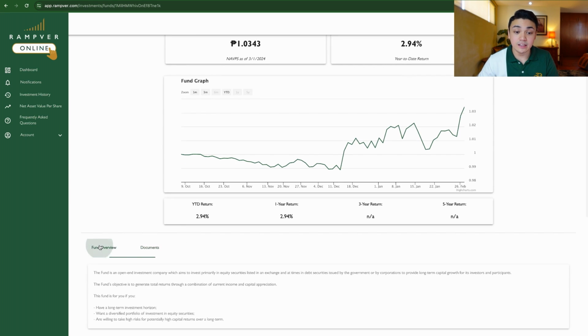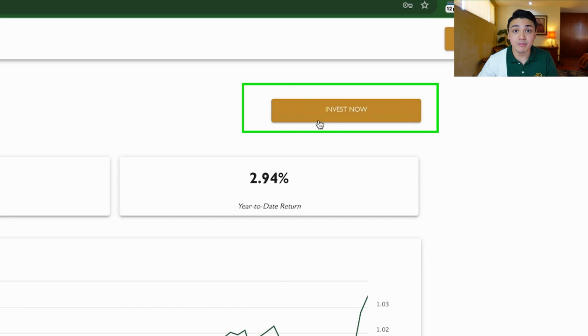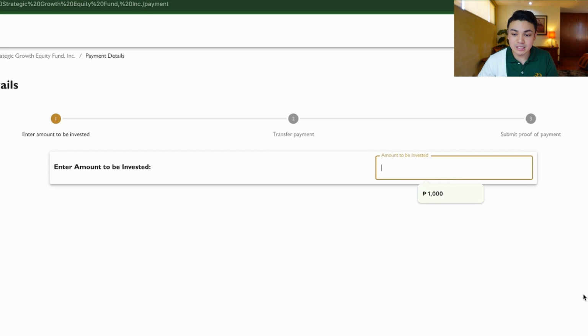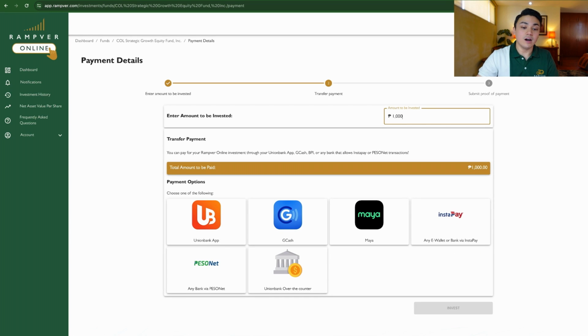So, decided na ako that I want to invest in this fund, and I'll do that by clicking Invest Now. If I click Invest Now, I will be led to this page. So payment details. Amount to be invested, as I mentioned earlier, the minimum is 1,000 pesos only. For me in this case, gusto ko 10,000 na yung gusto kong invest in Call Strategic Growth Fund.